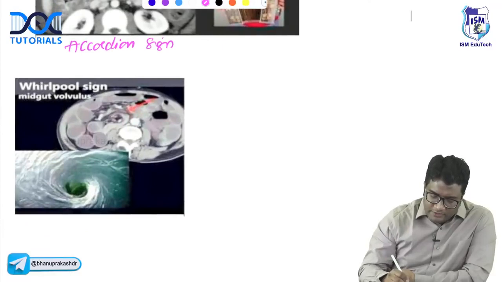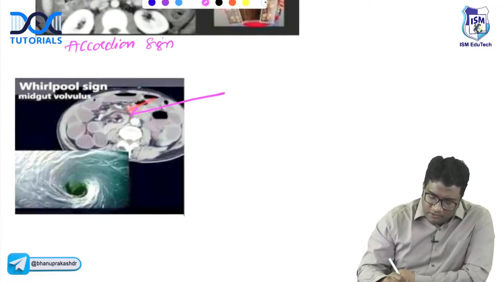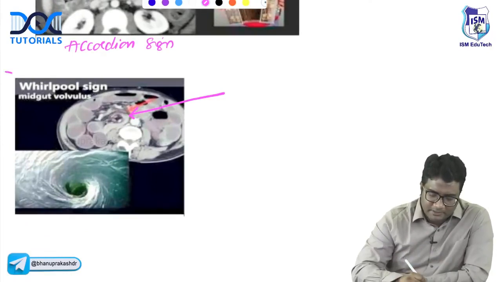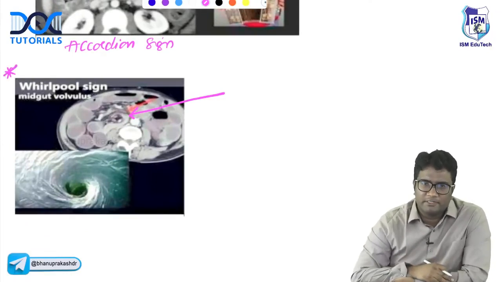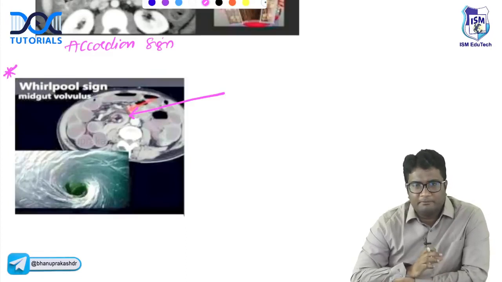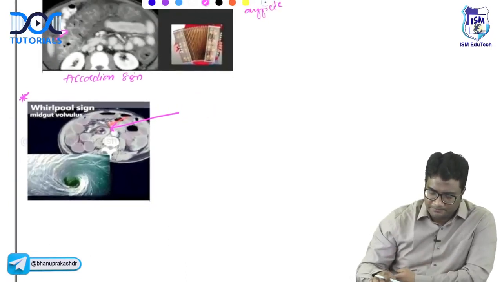And where do you see this whirlpool sign? The twisting of bowel loops across the superior mesenteric vessels, right? So the whirlpool sign, this is feature of midgut volvulus. Important, remember these signs that will be asked in the exam. Whirlpool sign, midgut volvulus or non-rotation.